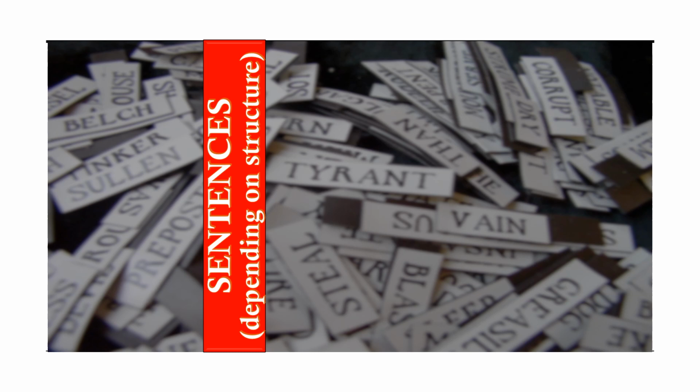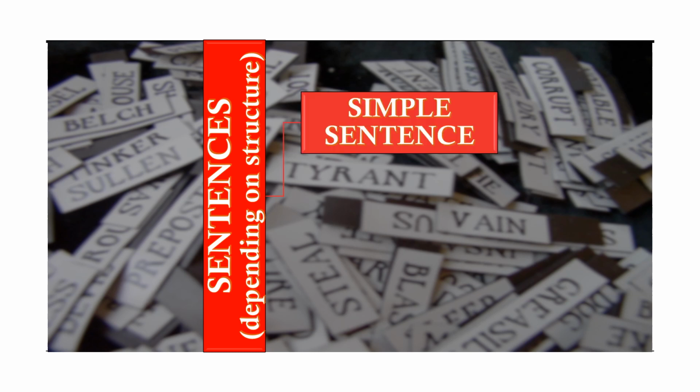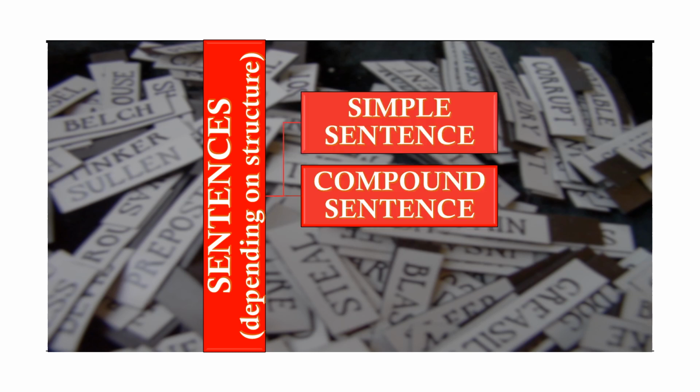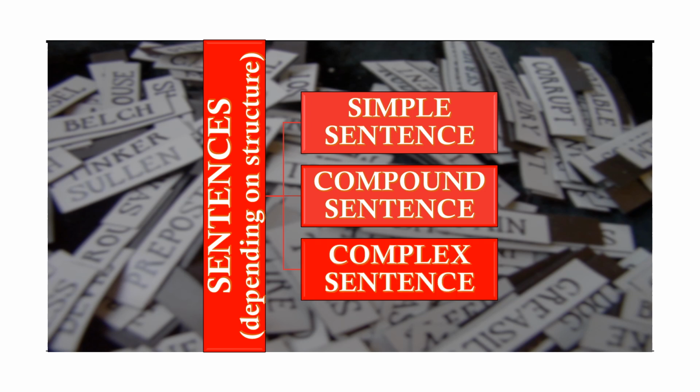You have learned about the 4 types of sentences, that is assertive or declarative, imperative, interrogative, and exclamatory. These sentences have been classified into 4 types on the basis of how they are expressed. Now, we are going to learn about sentences classified on the basis of their structure and how they are formed. On the basis of their structure, we have a simple sentence, compound sentence, and complex sentence.